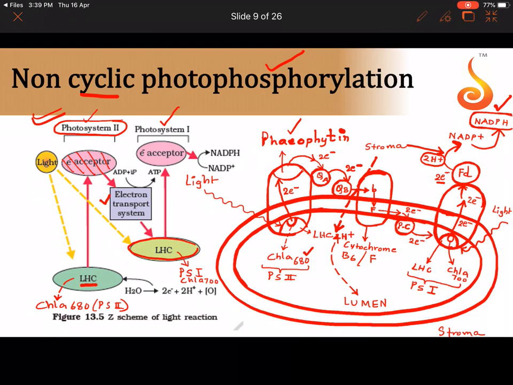And now let me write the full forms over here for you. What is the full form of Q? Q is nothing but plastoquinone. So plastoquinone A and plastoquinone B, quinone. Then what is the full form of PC? PC means plastocyanin. Then what is the full form of FD? FD means ferredoxin.